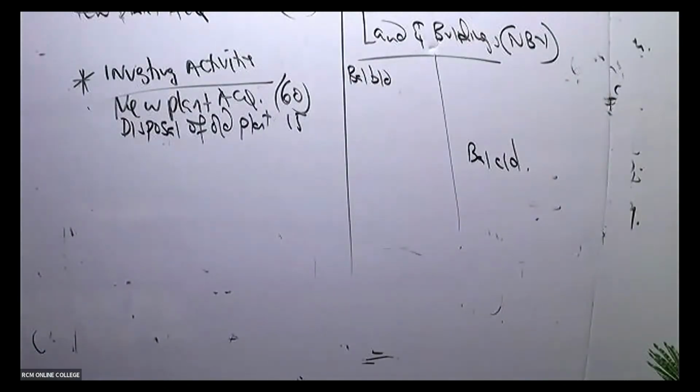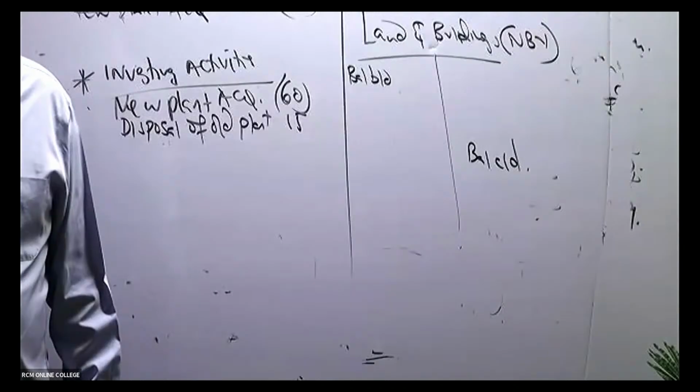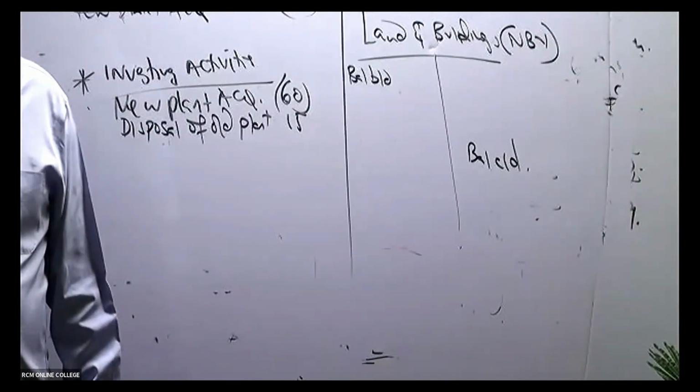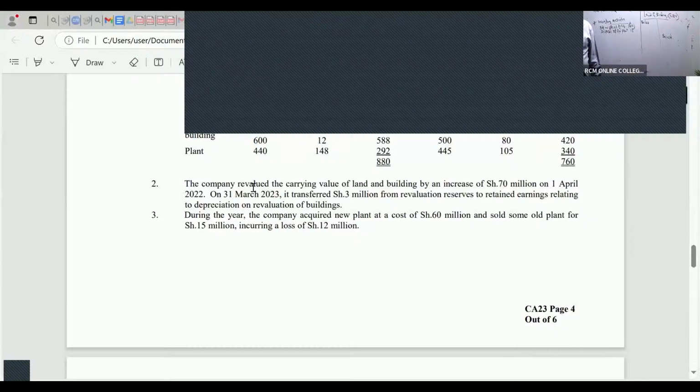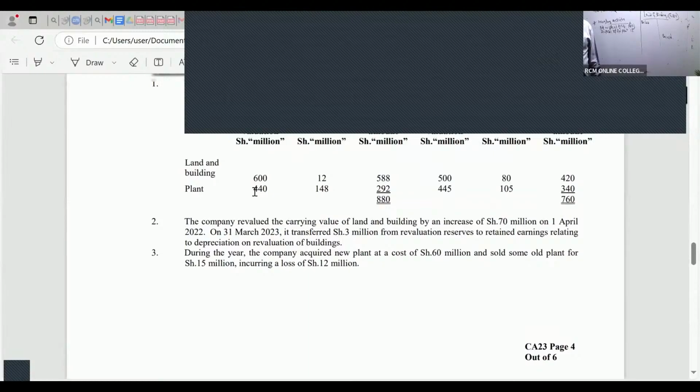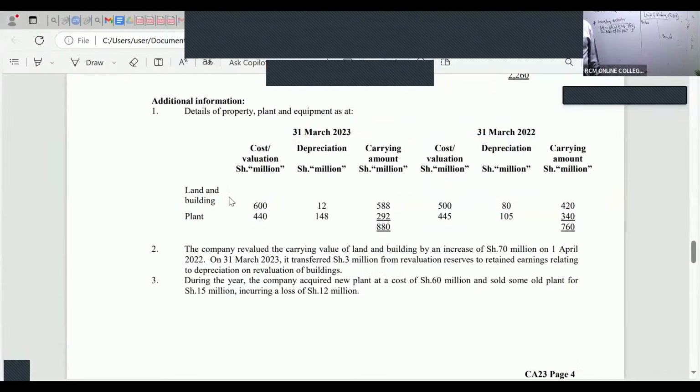So on land and buildings, is there somebody who is able to see land and buildings? Balance brought forward. You guys are great. Balance brought forward is what we came with in 2022. In 2022, you can see we have 420, isn't it? 420. And then the closing balance.